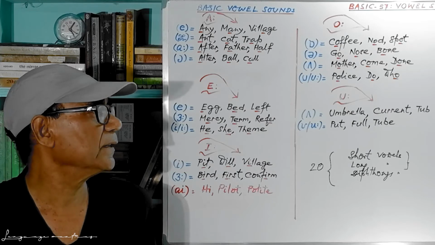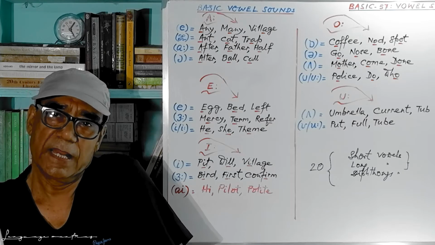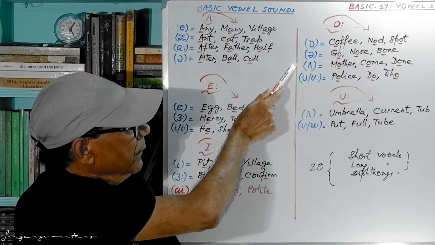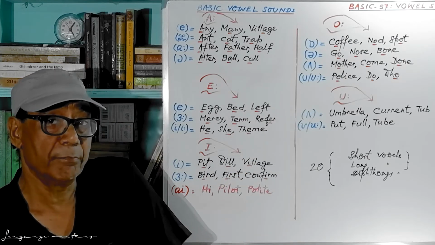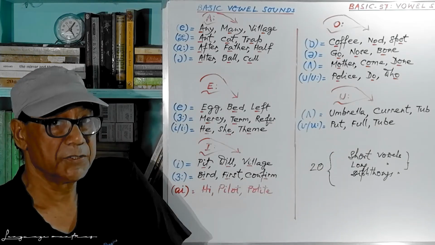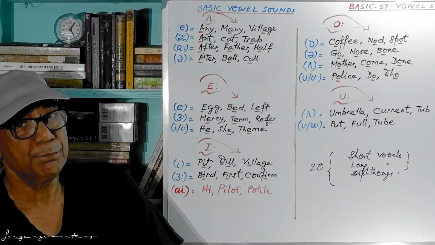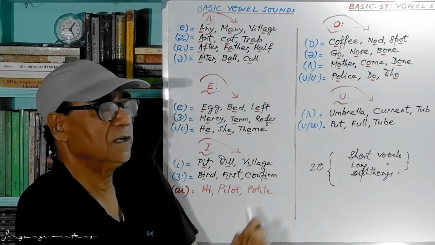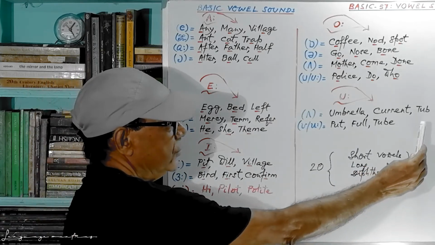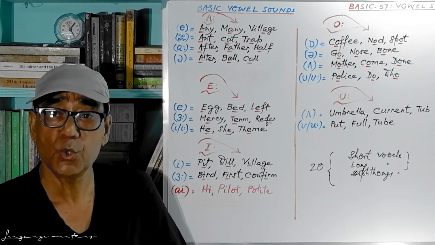Now come to the last one, that is U. This U is a letter, and as a vowel it has 2 sounds. One is the short uh sound, like mother, come, umbrella, current, tub. And as the U sound we have put, full, and long U, tube. Here it is tube, tub, but you see here T-U-B-E, tube, cube.